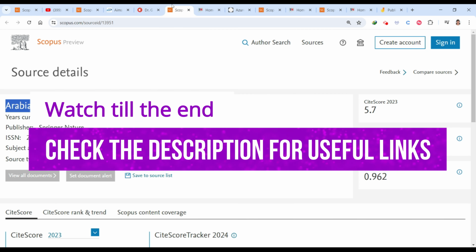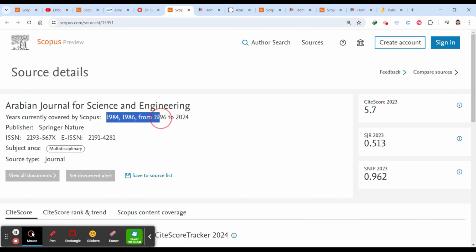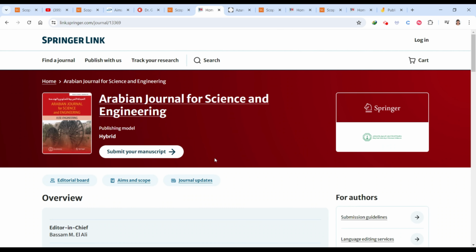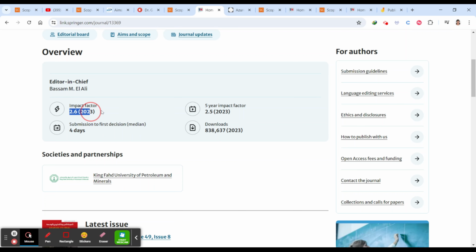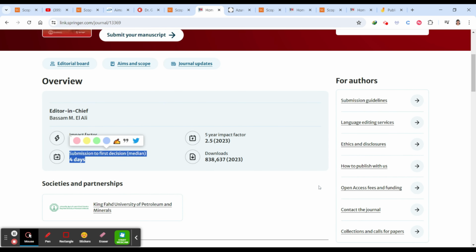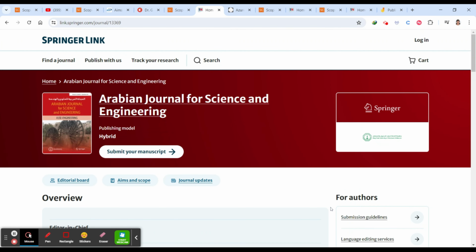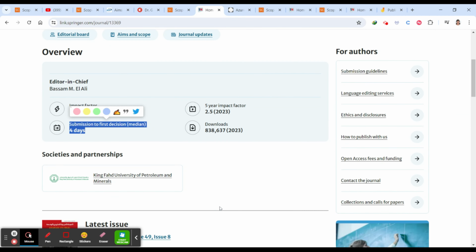So let's go to the next one, which is Arabian Journal of Science and Engineering. It's there in Scopus. Just click here to see about it. It has a 2.6 impact factor, and the submission to first decision is 4 days. They haven't mentioned any cost, which means they will only be charging for open access. If you want to go ahead with open access, which means everyone can view your paper, you have to pay for that. Or else, if your paper is accepted, you can publish it here.